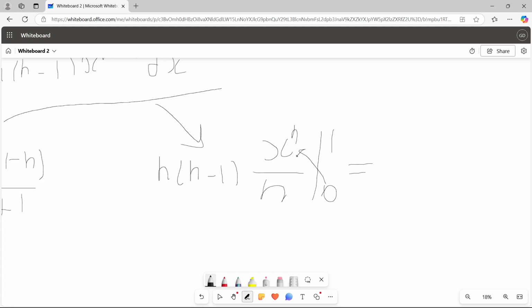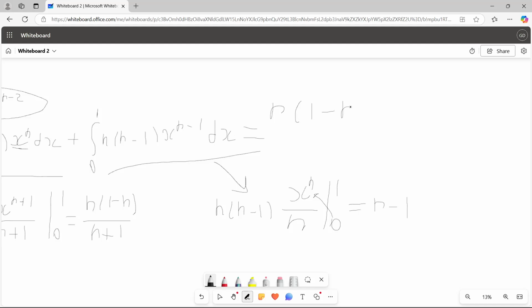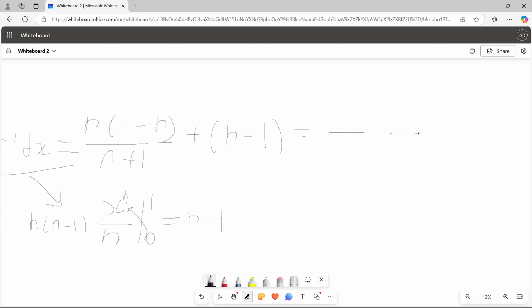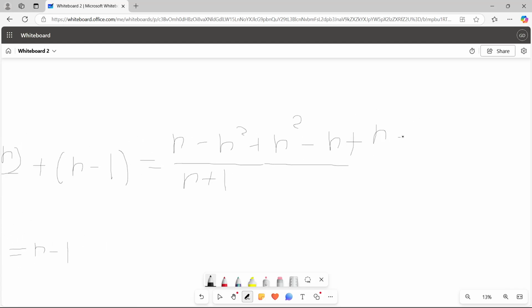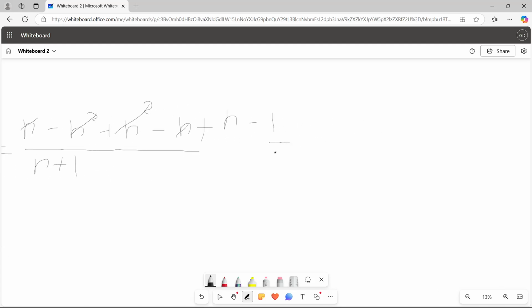Plug in 0, nothing, plug in 1, over n minus 1. So what we get is n times 1 minus n over n plus 1 plus n minus 1, which should be n minus n squared plus n squared minus n plus n minus 1. So this dies, this dies, this dies, and it's n minus 1 over n plus 1.